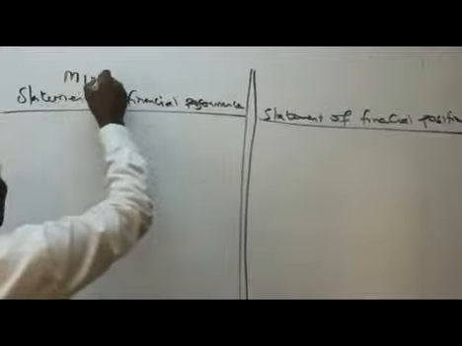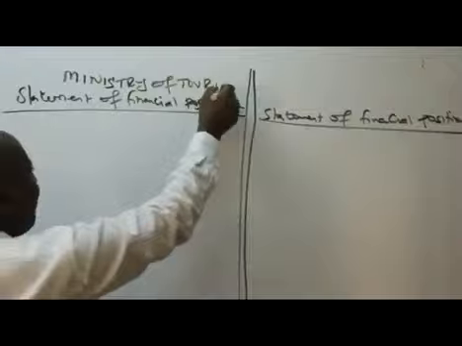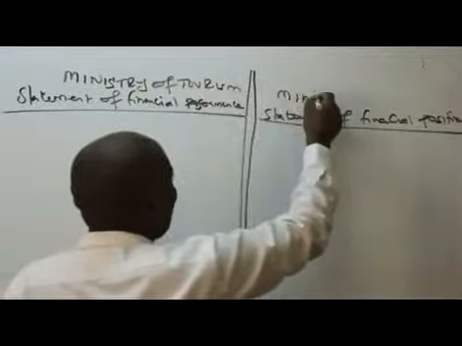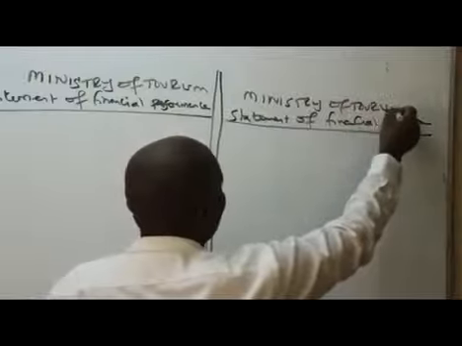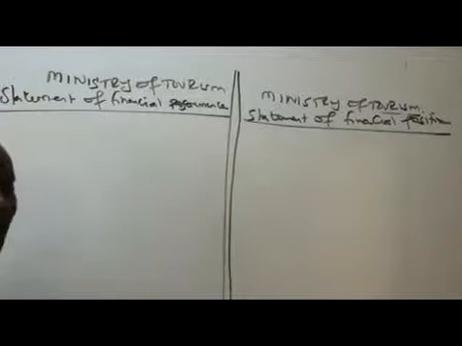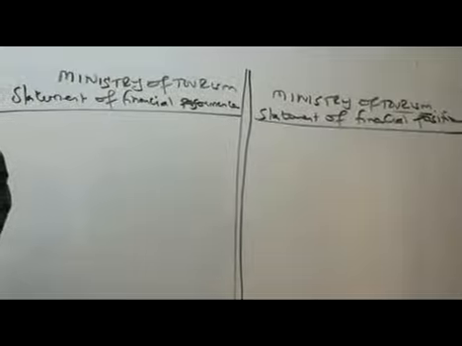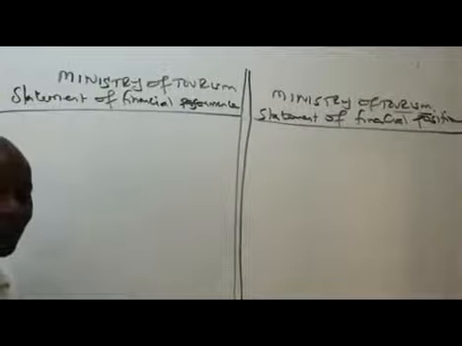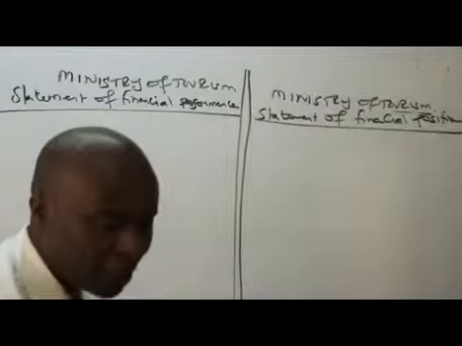Remember both, we are looking at Ministry of who? Ministry of Tourism. We are looking at Ministry of Tourism for both, for the period given there. So we start with our question like this. So what do we have here?